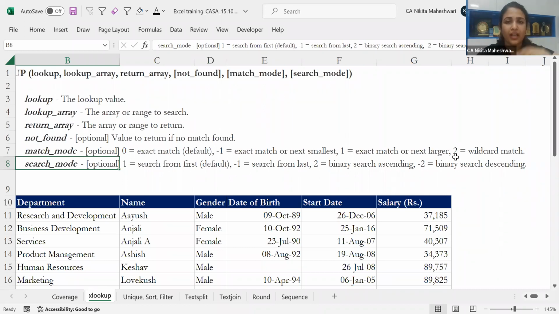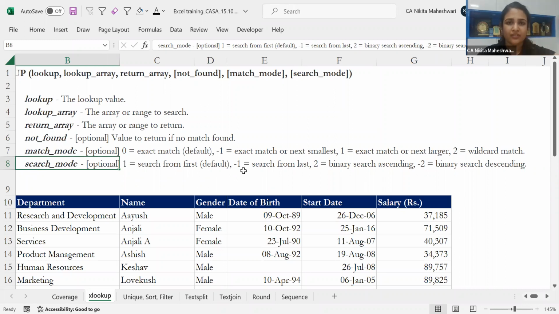But XLOOKUP will actually give you the answer from the bottom also. This is the option that will enable you to see what the result is from the bottom. This will be particularly helpful where you want to find the last date of a transaction. Say, for example, my ledger of sales is getting hit every 2-3 days. I have it sorted in ascending order, and I want to know what is the last value of sale that I have made. In that case, I'll just select my sales ledger.